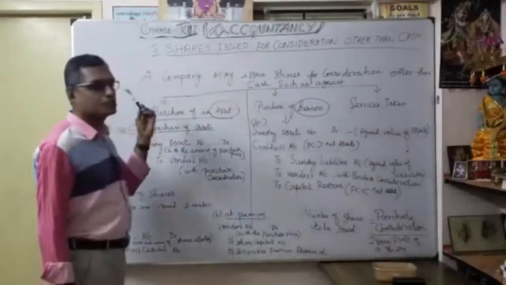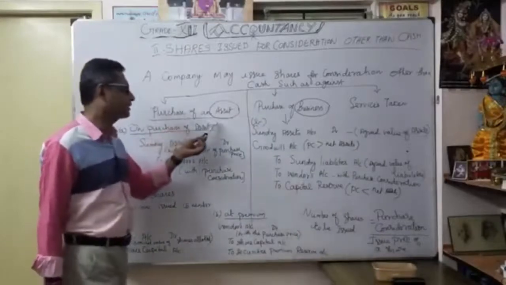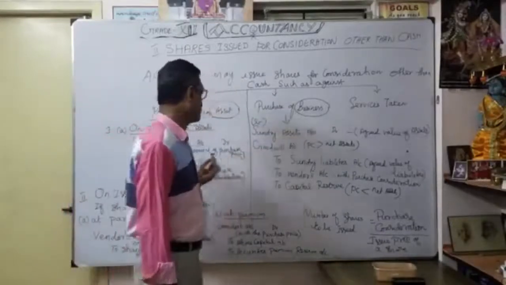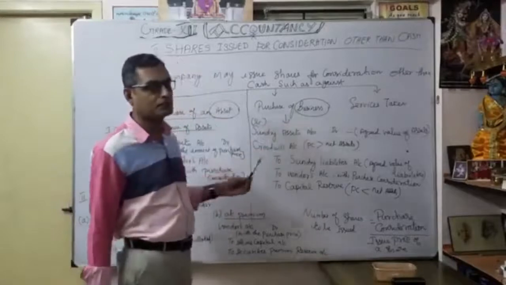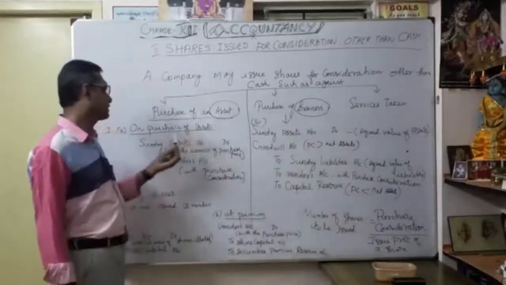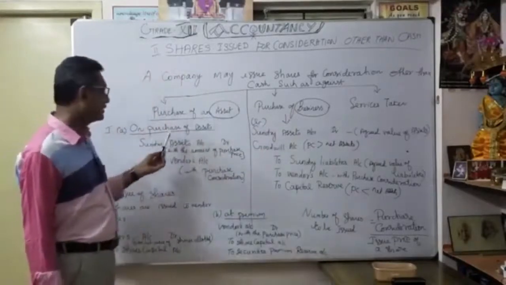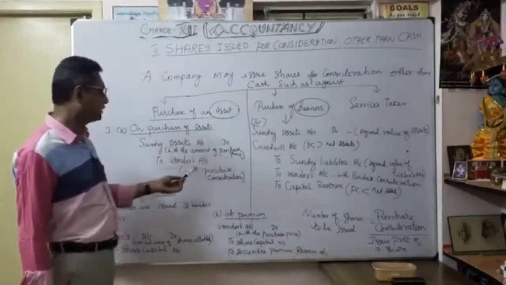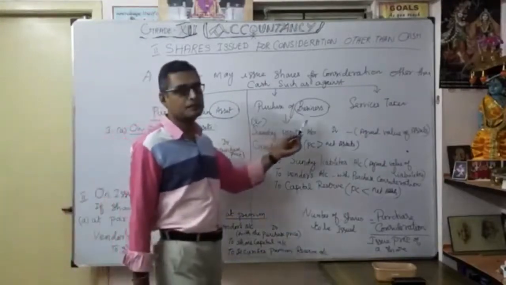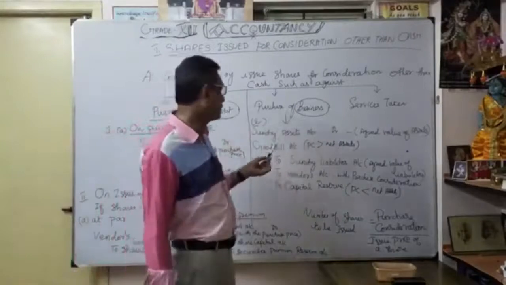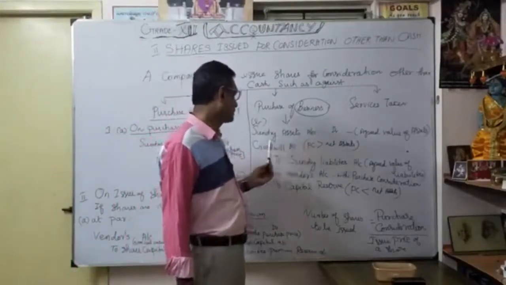So, as two situations, purchase of an asset and purchase of business, you make them two separate transactions. For purchase of an asset, we are going to pass sundry assets account debit to vendors account. When coming to purchase of business, what is the entry we are going to pass? Sundry assets account debit, goodwill account.